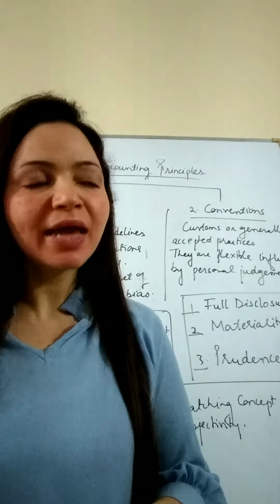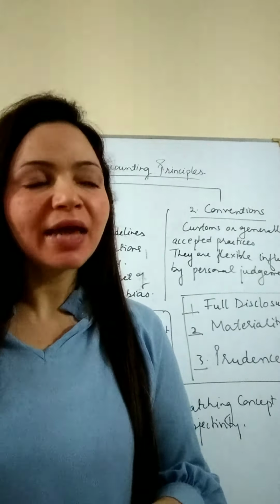We have a set of conventions also, another category of accounting principles, but these conventions are the customs and traditions which are generally accepted practices in a particular economy. Say in India, we follow certain kinds of practices which have been followed since a longer period of time. They are flexible and can be changed according to changes happening in the economy or technology. There is a scope to change them. And also they are influenced by personal judgment. Sometimes they have an element of bias or partiality in them.